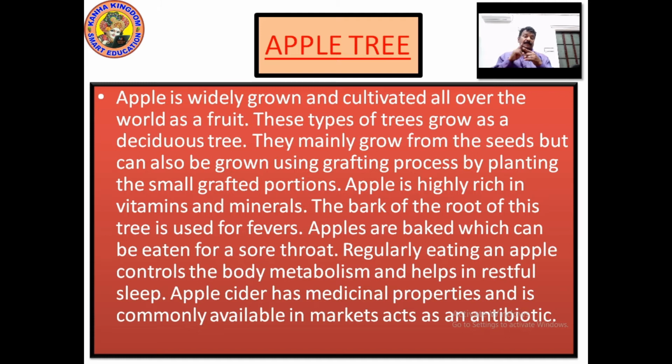But grafting, do you know the process of grafting? A small piece is cut out and it can be added to a different tree for growth. The apple tree grows from grafting also. The bark of the root of the tree is used for fevers. Bark, the outer part of the stem, can be used if somebody has a fever. Apples can be baked and eaten for a sore throat.